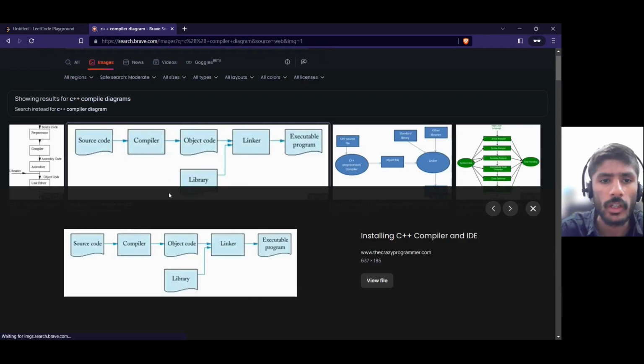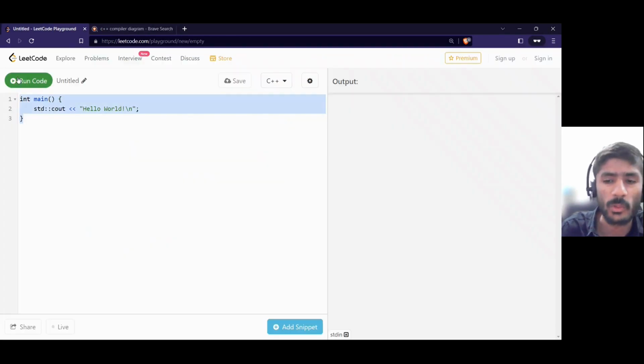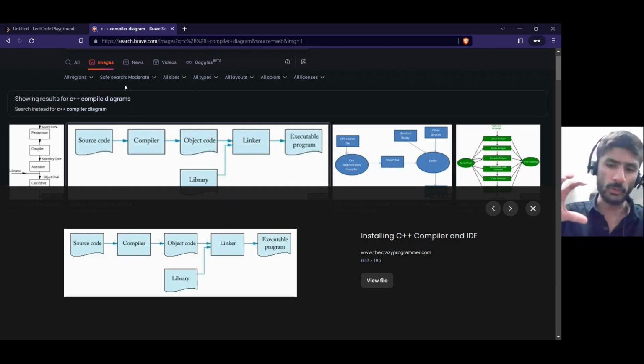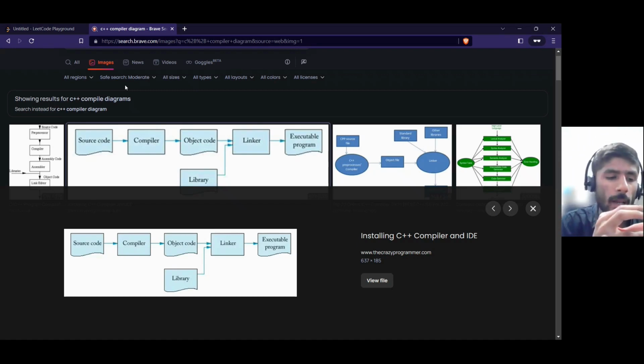Okay, now you understand it. Source code, compiler. So source code is the code that we are writing here. This is the source code, and the compiler works like a translator or tool which converts your source code, or high level code or middle level code, or our C++ code, and breaks it down into binary code. Now, what is binary code?